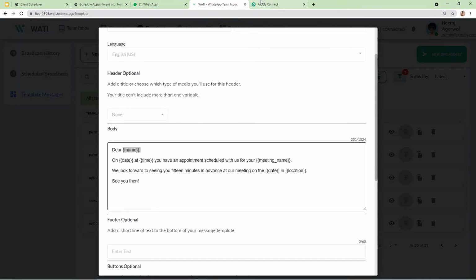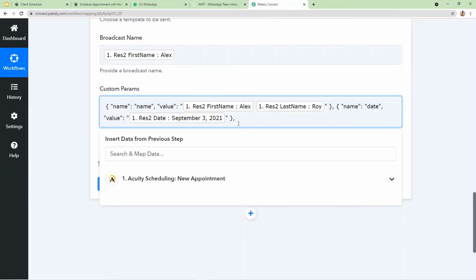Now we are going to map the third parameter, which is time. So again I'm going to enter the same format. In the place of name I'm going to write time.